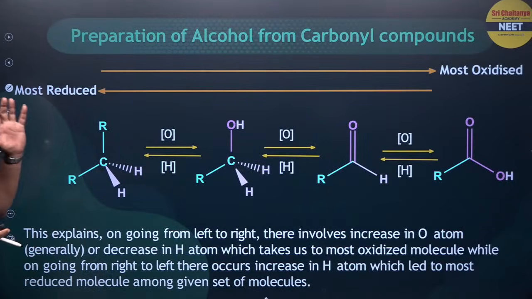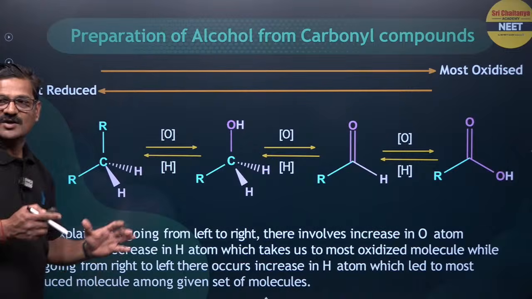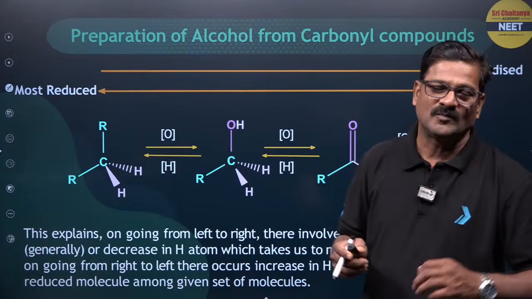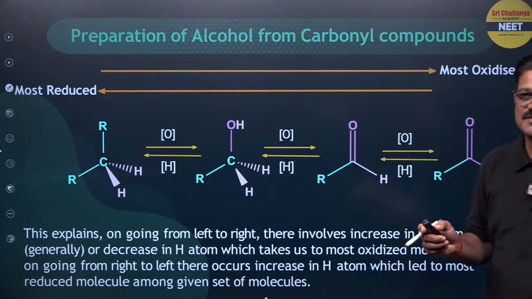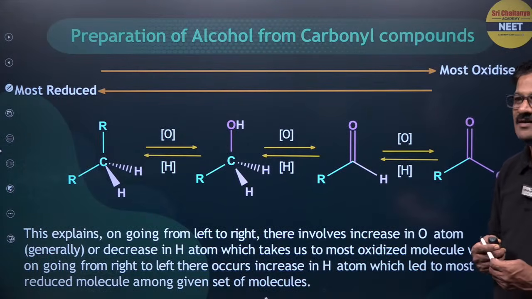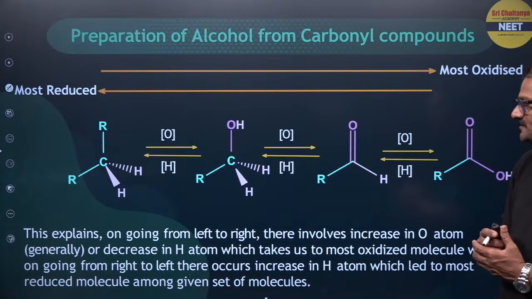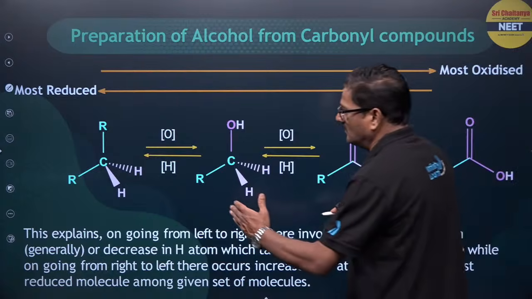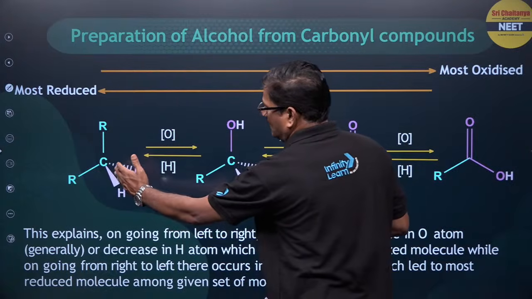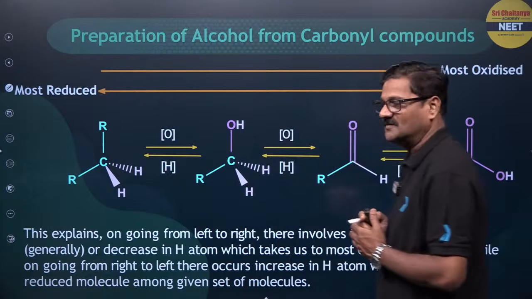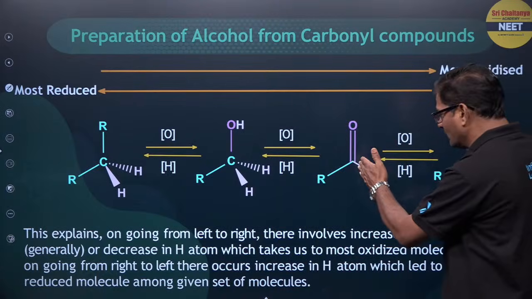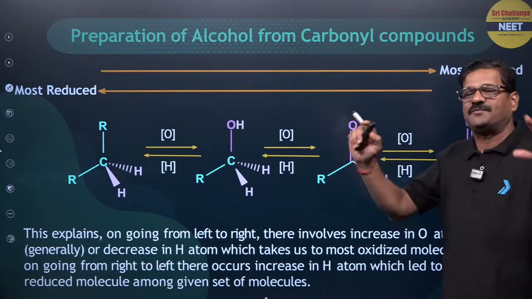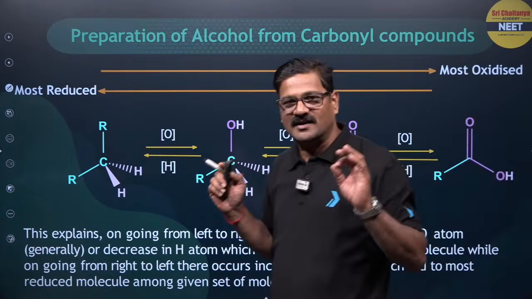So most reduced and most oxidized state: the carboxylic group is going to be the most oxidized form of carbon, and alkane is going to be the most reduced form in organic chemistry. So we can oxidize any alkane to get alcohol, that is the best. You can reduce a carbonyl group to get an alcohol, right? So it's the phenomenon of oxidation and reduction.